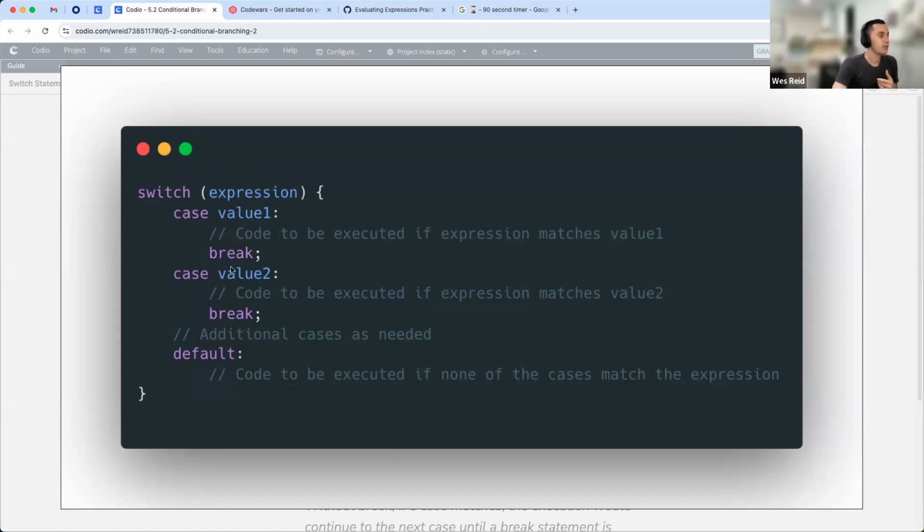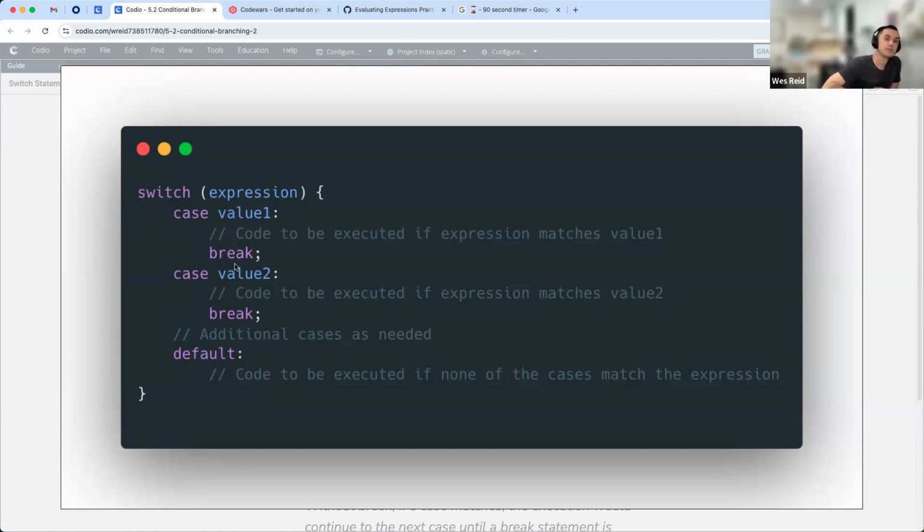Within the switch statement, we have a number of cases. What the cases are checking is if the value that is added here, so value 1, matches the expression, whatever that expression evaluates to, then the code within that case will be run. So notice we have the case keyword, the value, followed by a colon, and then we can add multiple lines of code. And then we need this break keyword at the end.